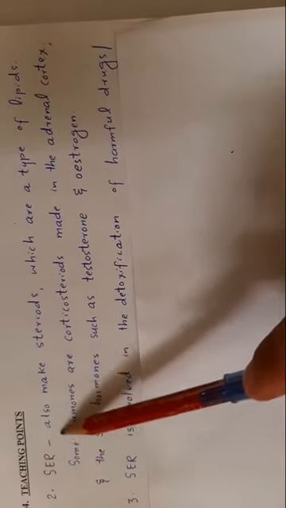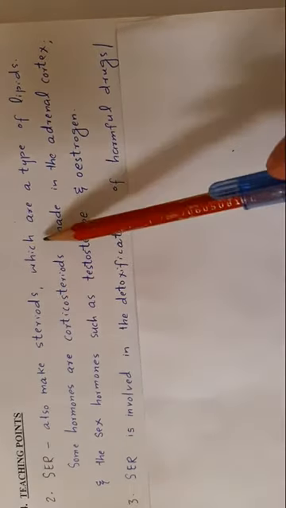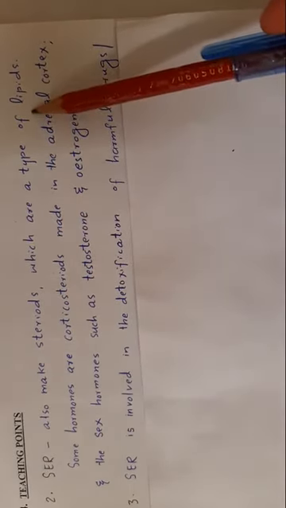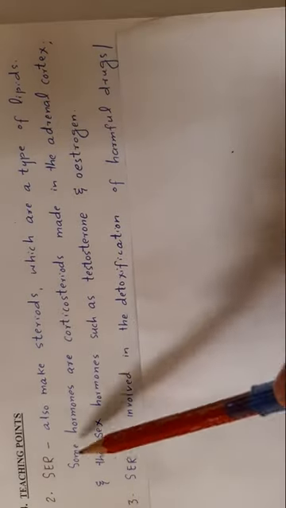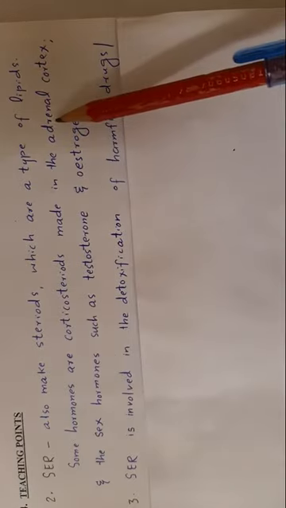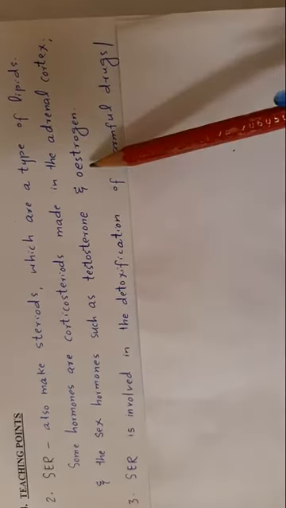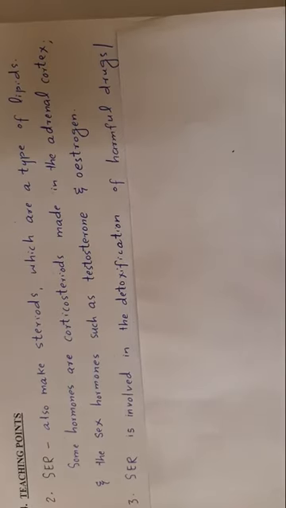Smooth endoplasmic reticulum also makes steroids. Steroids are a type of lipids. For example, some hormones are corticosteroids made in the adrenal cortex. And the sex hormones such as testosterone and estrogens are steroids made by smooth endoplasmic reticulum.